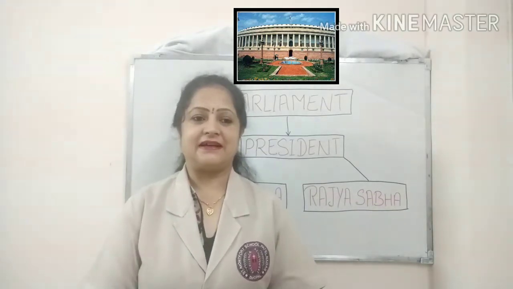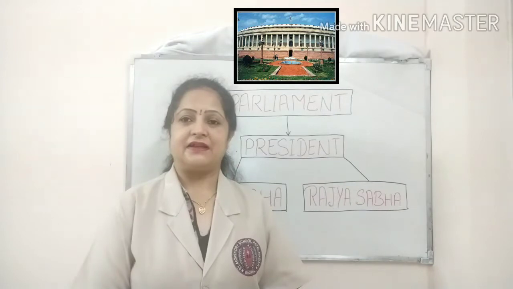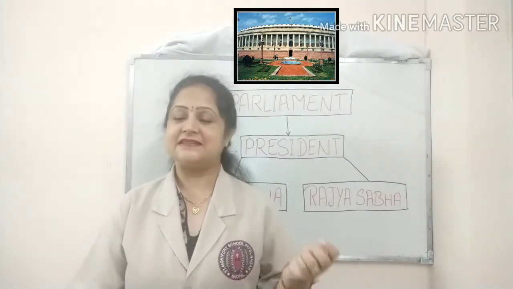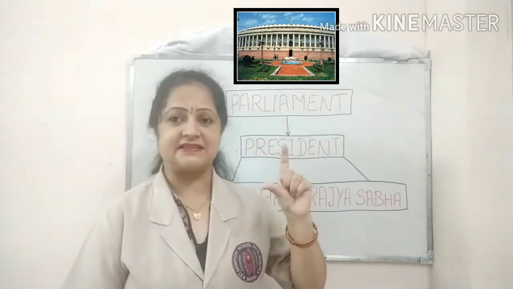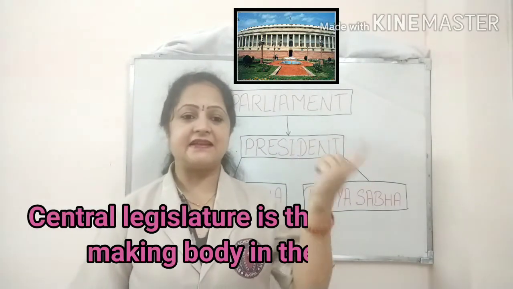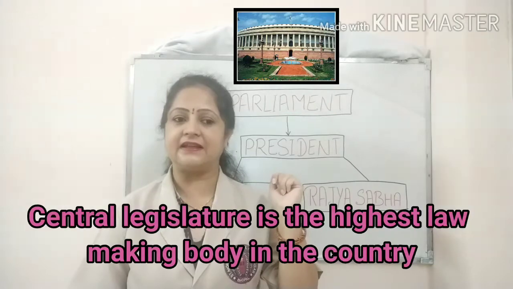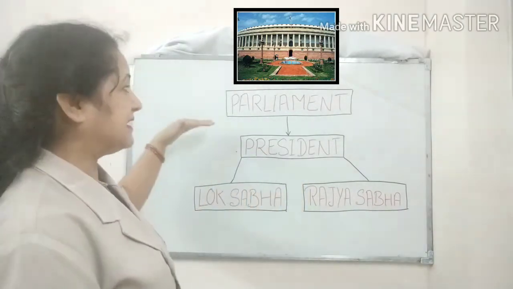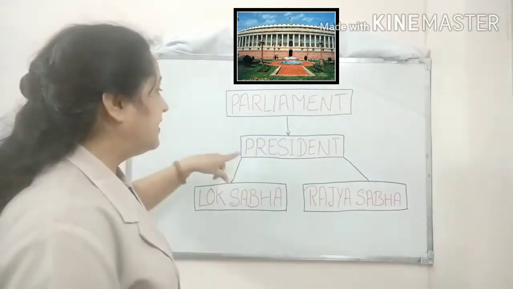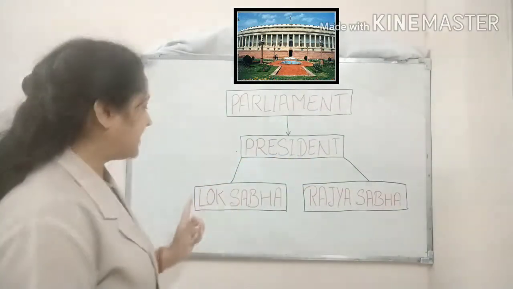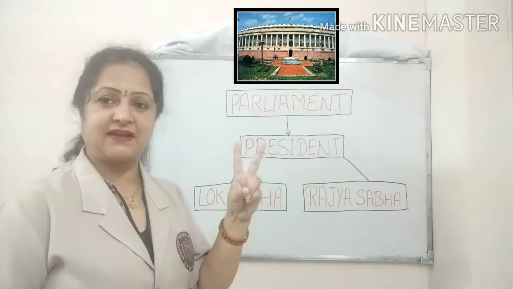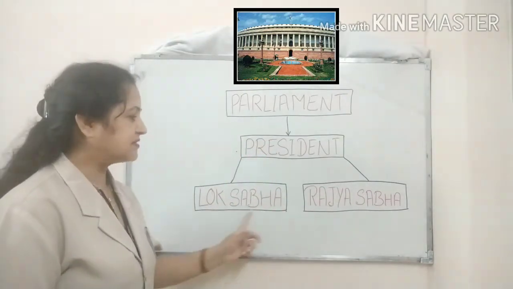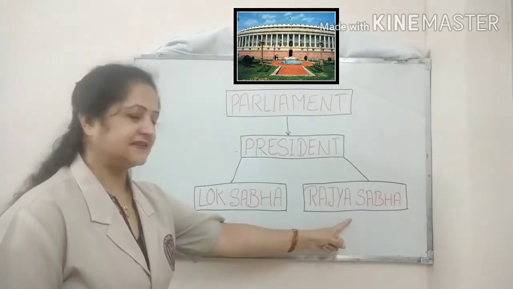So in India we have this central legislature. The central legislature is the highest law making body in the country, and it consists of the President and 2 houses of parliament, and these 2 houses are Lok Sabha and Rajya Sabha.